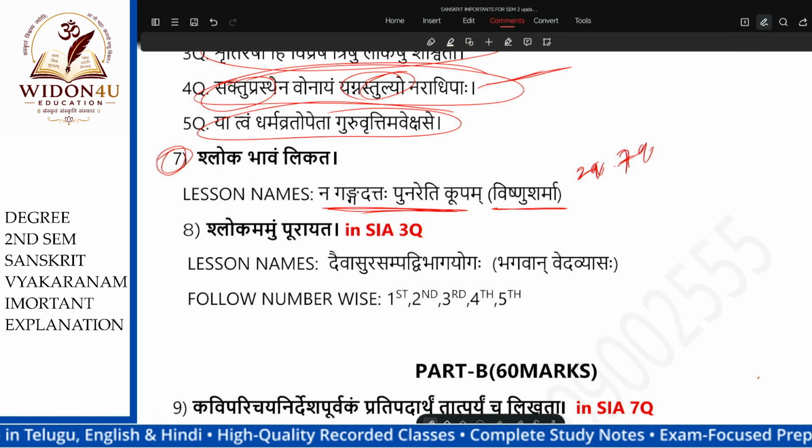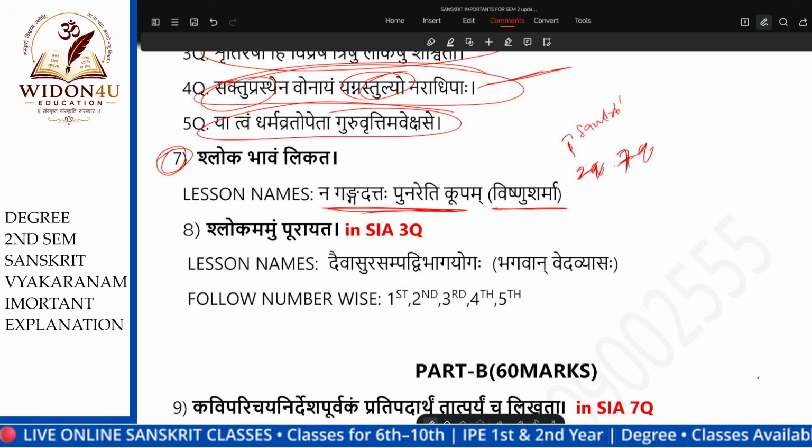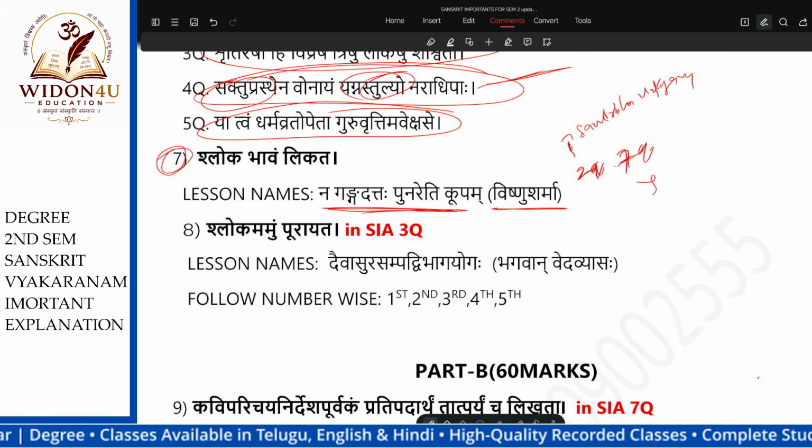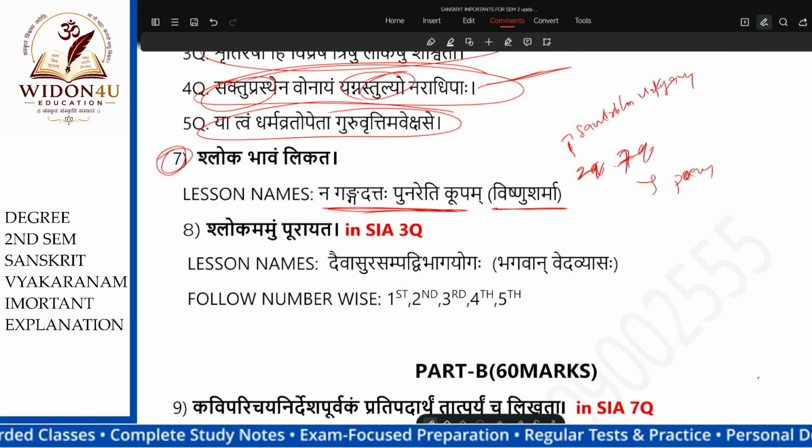See, the second question is Sandarbha Vakyam, Shloka Bhavam. The seventh question is poem meaning, like the first question.